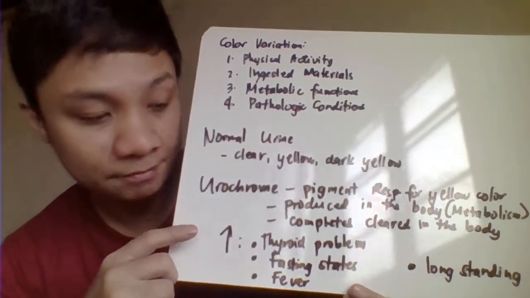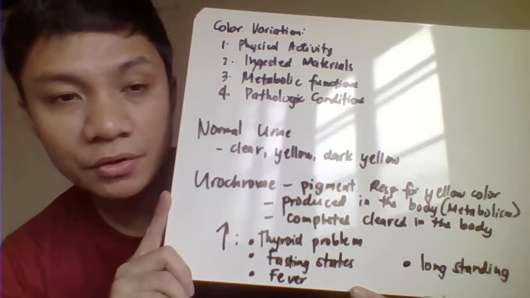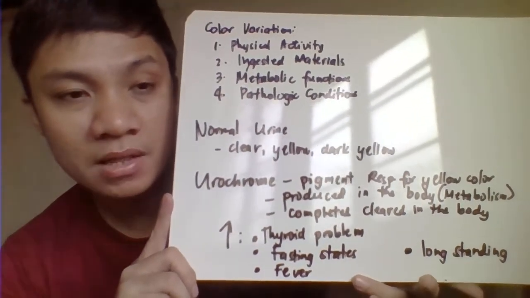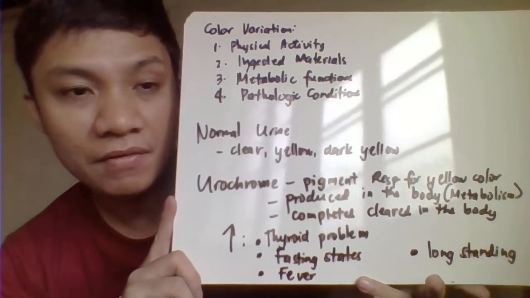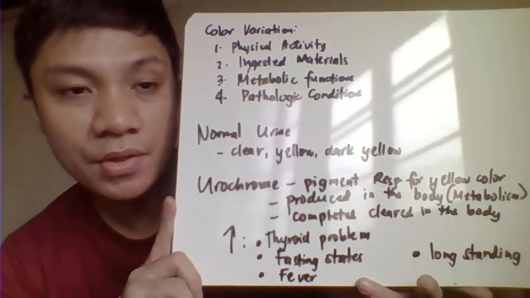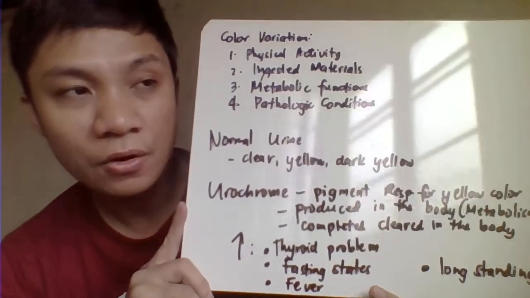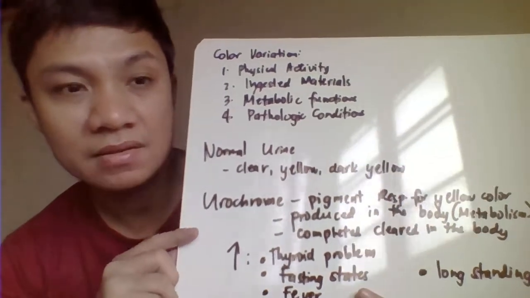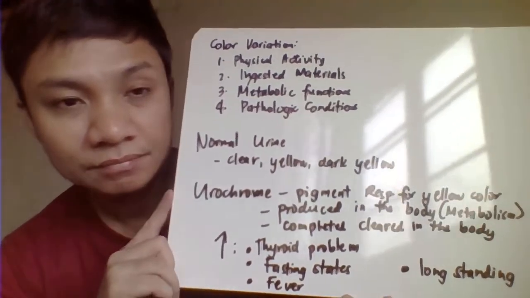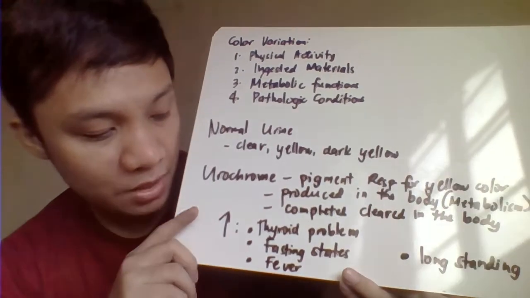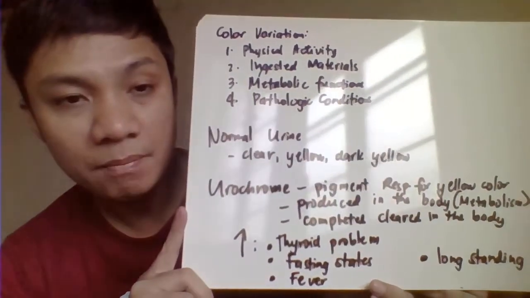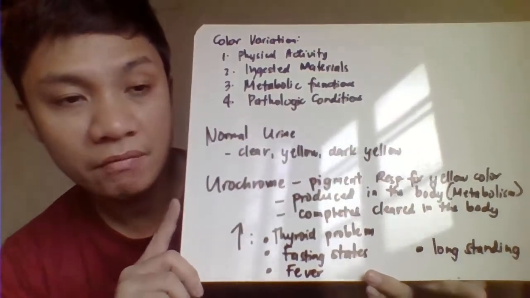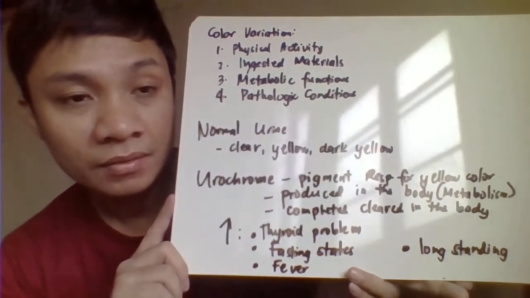so our urine becomes light yellow. We have conditions and situations wherein you have a high level of urochrome, or you encounter a dark yellow color of the urine. So dark yellow might signify a concentrated urine. At the same time, it is also related to the following: thyroid problems, and also the fasting specimen.